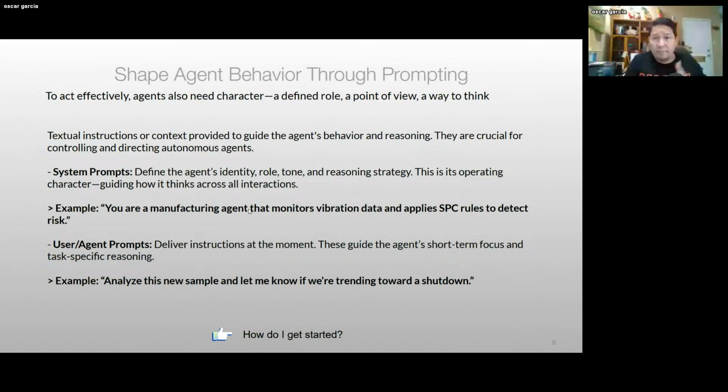Essentially, they're just prompts, but agents are designed to be able to understand system prompts in a way that you indicate to the system the identity, the purpose, the reasoning and strategy.